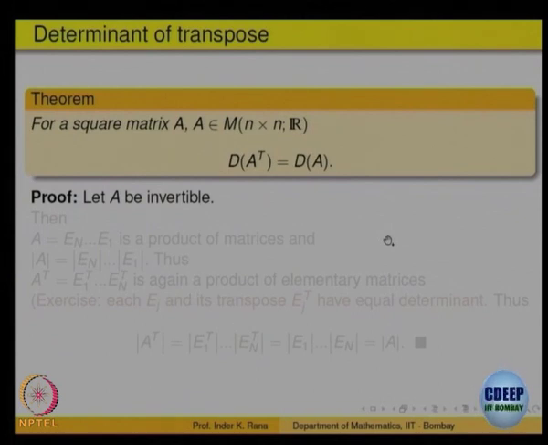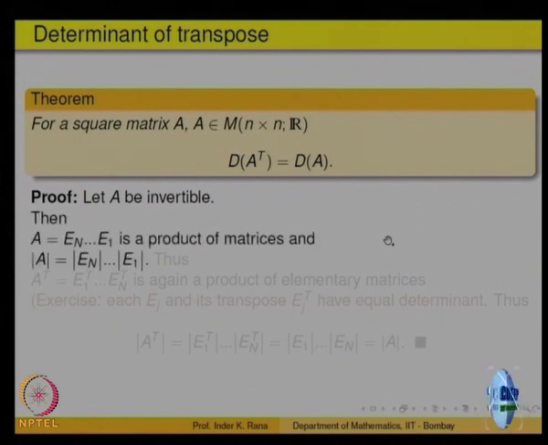What is determinant of A transpose? Then one of the columns or rows is 0. If a row is 0 in A, then a column will be 0 in the reduced row equivalent form. Similarly, if A is invertible, it is a product of elementary matrices. So, determinant of A will be the product of determinants of those elementary matrices.